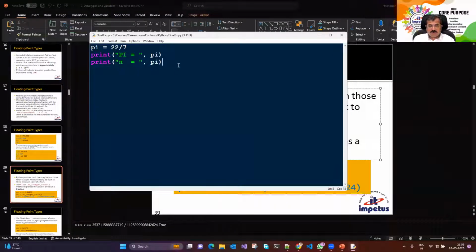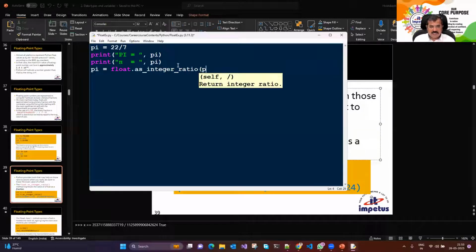So when I say float dot as integer ratio, now if I say pi is equal to float dot as integer ratio, and I pass pi, and I print this value.